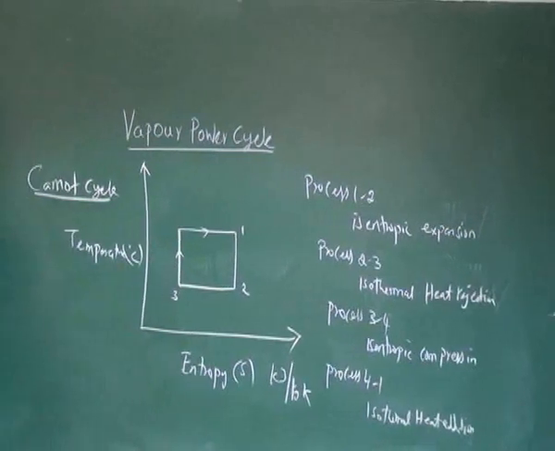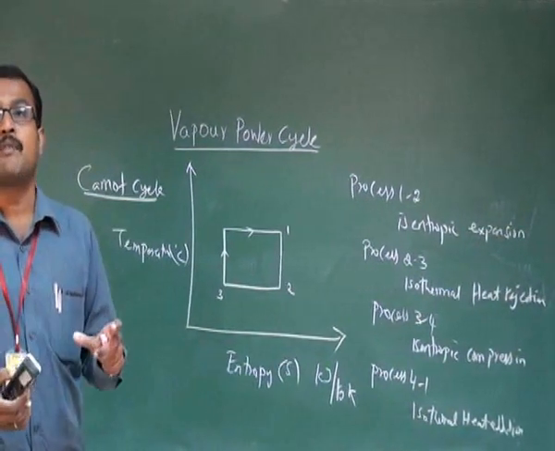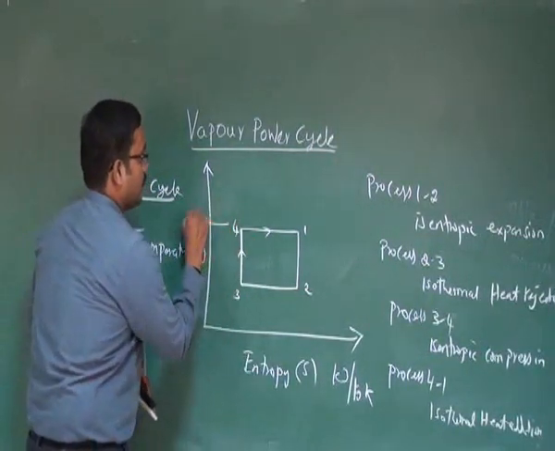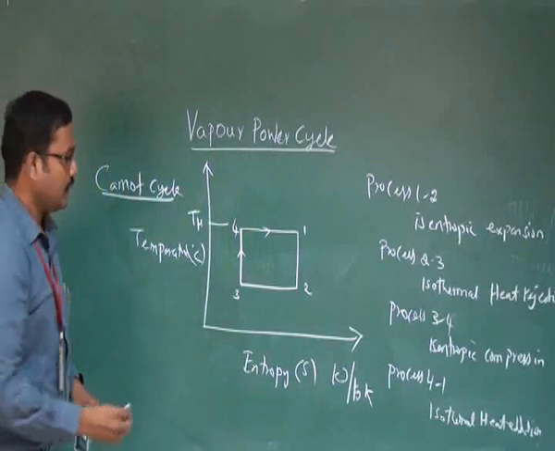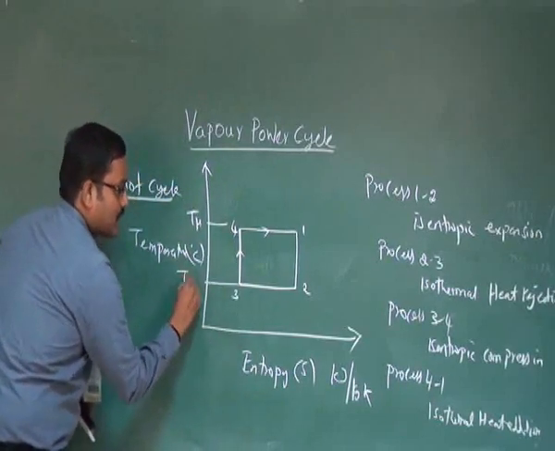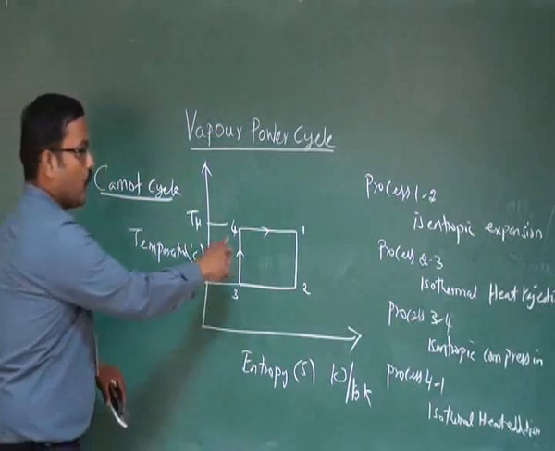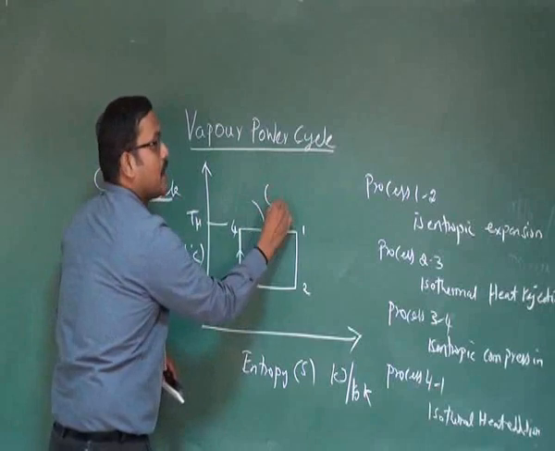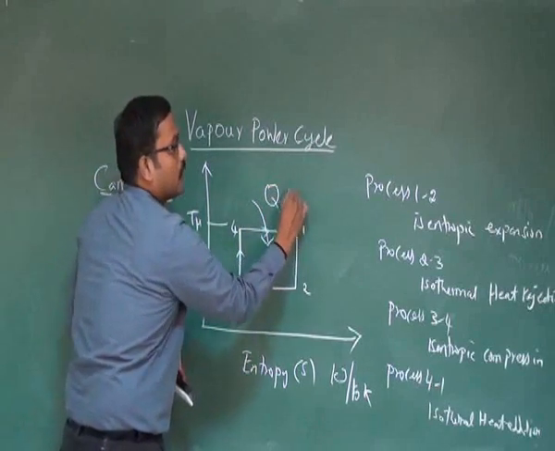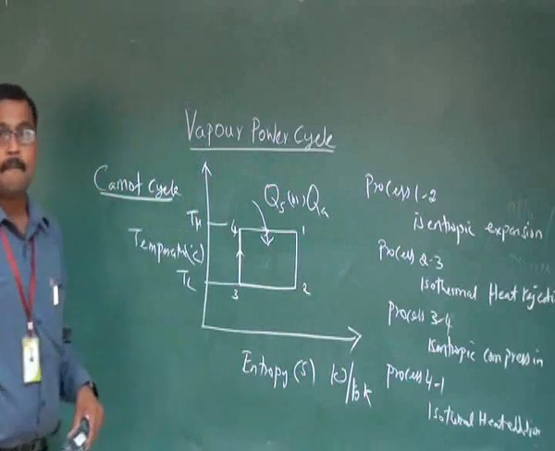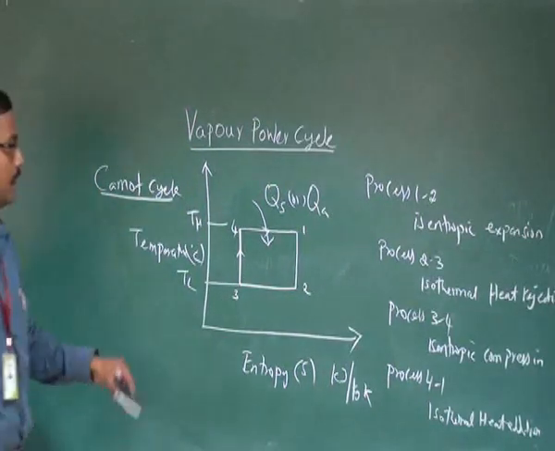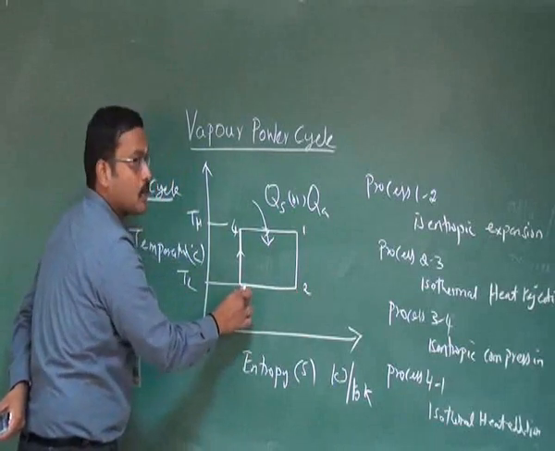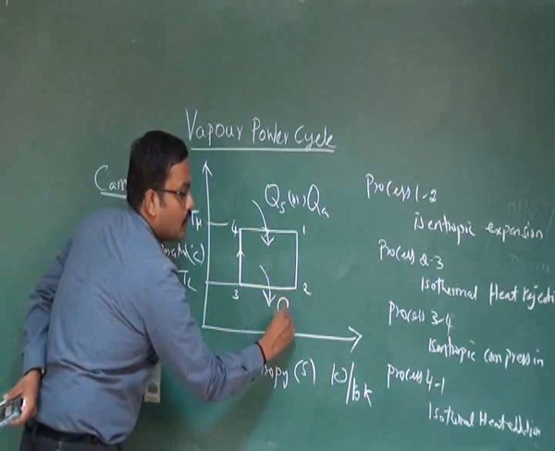Here we know that the Carnot cycle is a cycle which produces maximum efficiency when operated between two temperature limits. This is the maximum temperature limit, TH, and minimum temperature level is represented as TL. The process 4 to 1 represent the heat addition. In thermodynamics, the heat addition simply refers as QS or QA, in terms of kilojoule per kg. Then process 2 to 3 is represent isothermal heat rejection, that is represent QR.